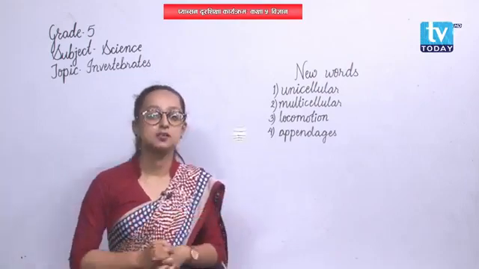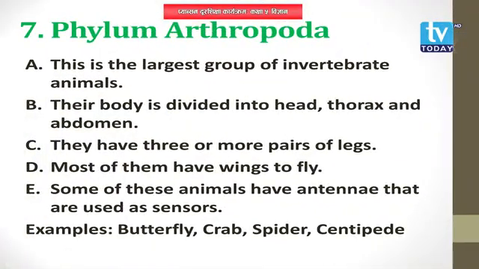Well, now let's move on to the next phylum, that is seventh, Arthropoda. You need to remember something very important here. Arthropoda is the largest group of invertebrate animals. That means many of the animals are included in Arthropoda. Many of the invertebrates fall in Arthropoda.